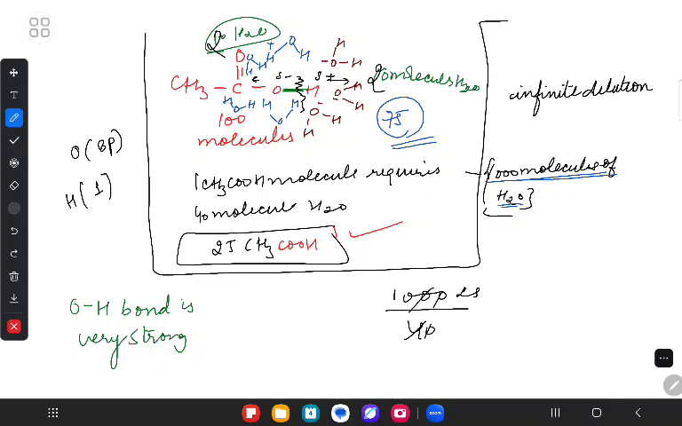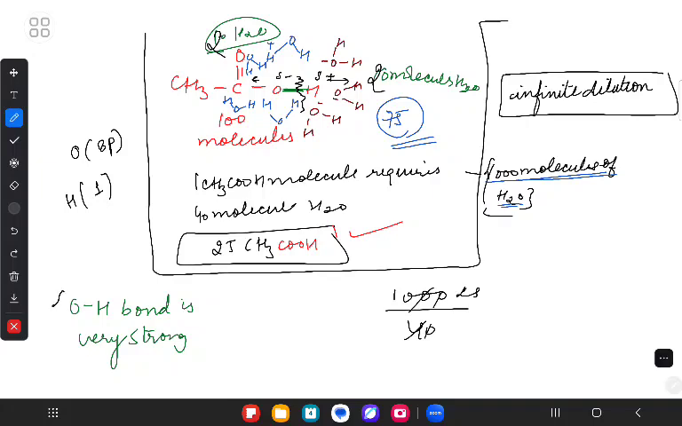Are you understanding my point or not? Because that's a huge amount of water molecules which is trying to pull apart CH3COO negative and H positive. Are we understanding? Yes, ma'am. Got the point? Yes, ma'am. So that's the basic idea.